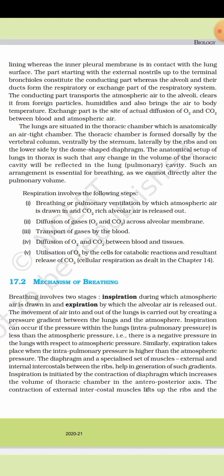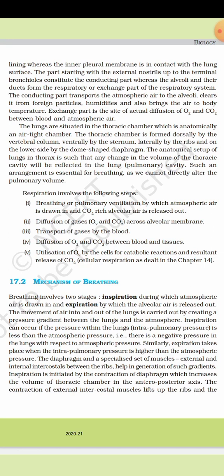The lungs are situated in the thoracic chamber, which is anatomically an airtight chamber. The thoracic chamber is formed dorsally by the vertebral column, ventrally by the sternum, laterally by the ribs, and on the lower side by the dome-shaped diaphragm. The anatomical setup of lungs in the thorax is such that any change in volume of the thoracic cavity will be reflected in the lungs, the pulmonary cavity. Such an arrangement is essential for breathing as we cannot directly alter the pulmonary volume.